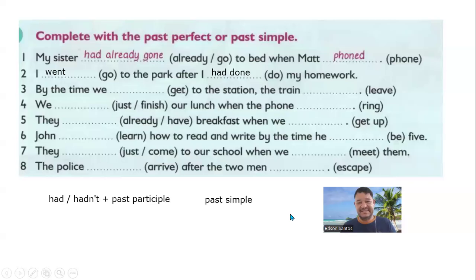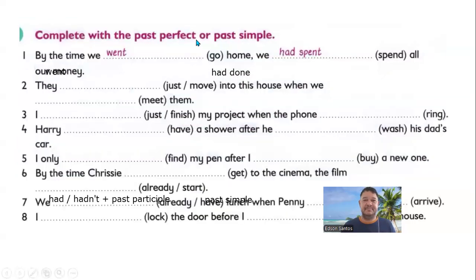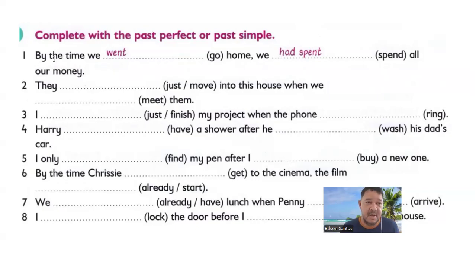Do you want more practice? Here we have more. Similar to the previous exercise, you will have to make phrases and use the verb in the correct form, using the past perfect, had and the past participle of the verb, or past simple. By the time we went home, we had spent all our money.